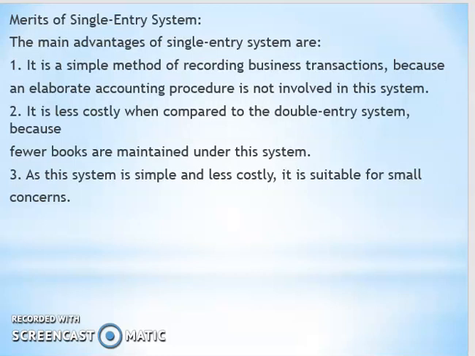The profit or loss of the business is ascertained by preparing the trading and profit and loss account under double entry system, and such profit or loss is correct and reliable. But under single entry, as the profit or loss of the business is ascertained by comparing the closing capital with the opening capital, such profit or loss is not quite correct and reliable.